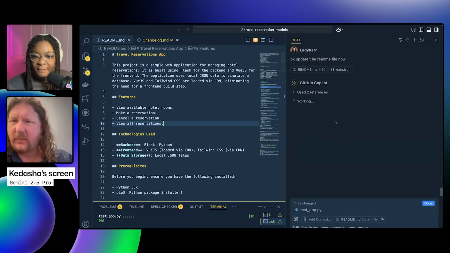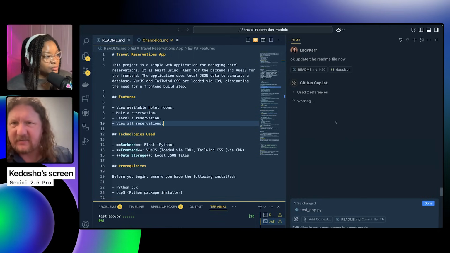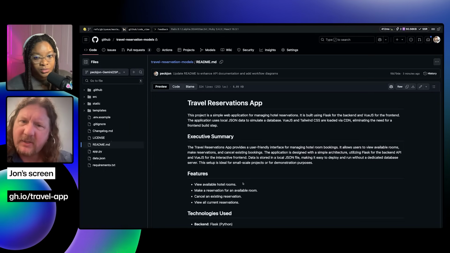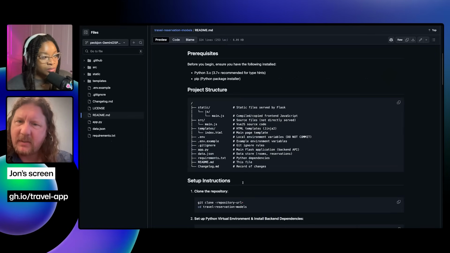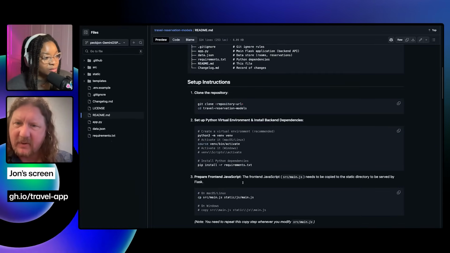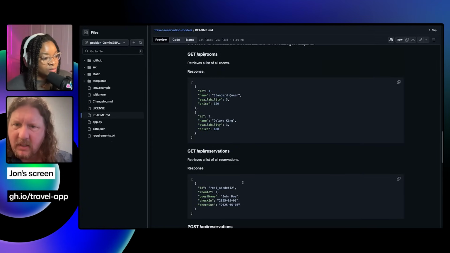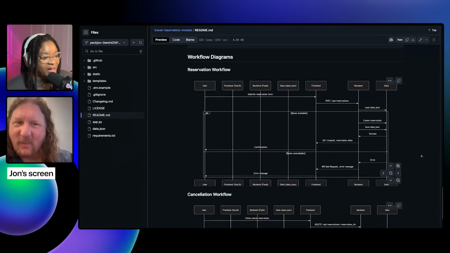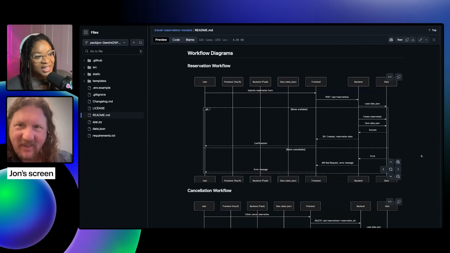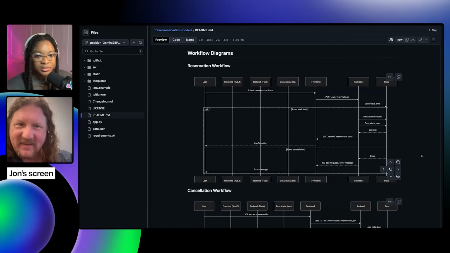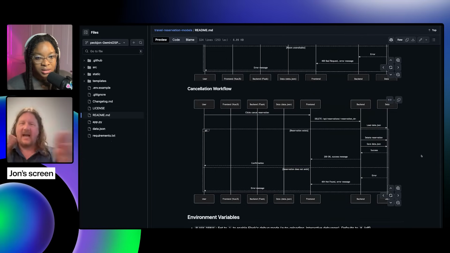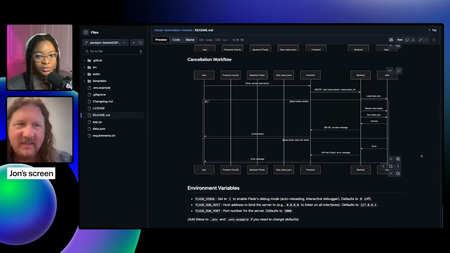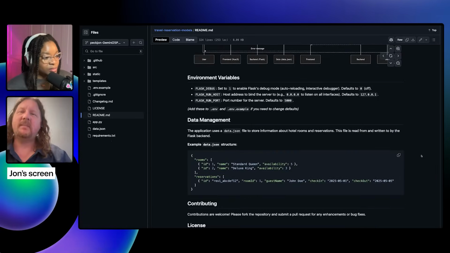Sweet. Meanwhile, I actually went and pushed not the last set of changes, but the one before, where it put the output into the README. I pushed that up to GitHub just so that people can see what those mermaid items look like. Oh, that's so nice. Oh, wow. I love it. Yeah, so now I can see the actual interaction between all my components on every flow. See, my PM is going to love this.